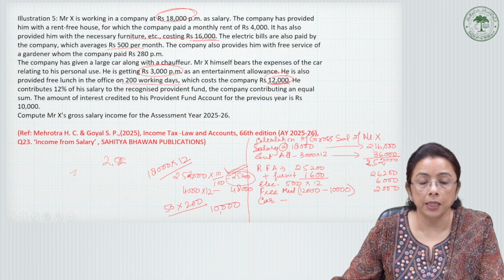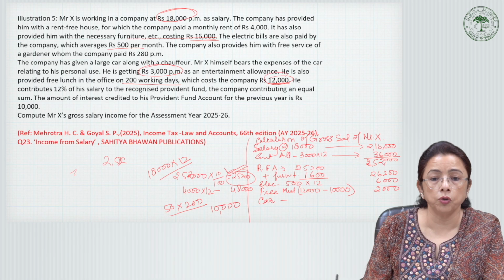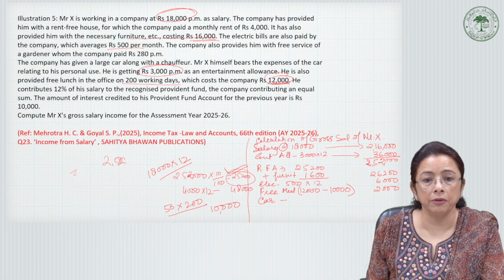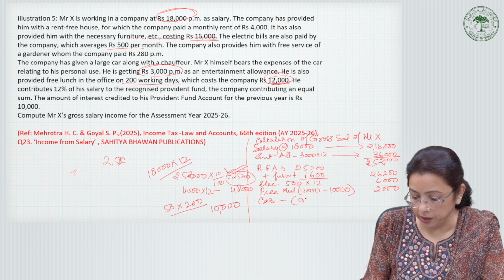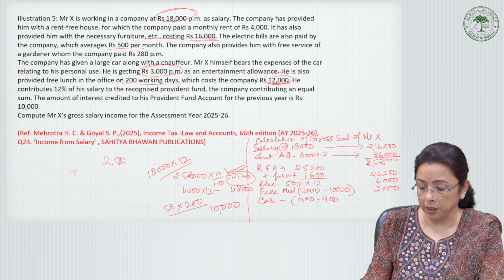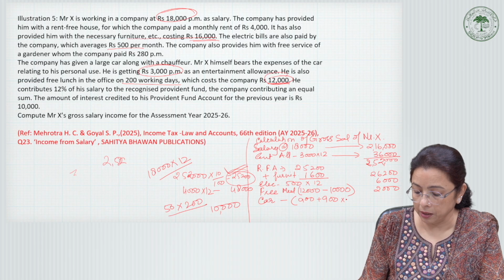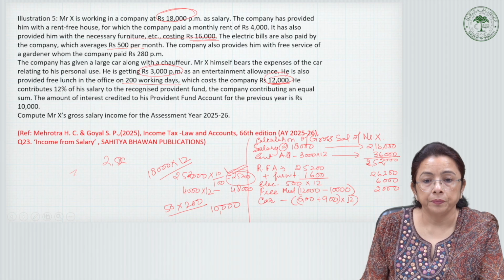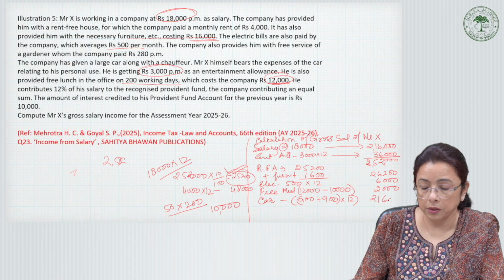So when it is a large car, and he is being given the chauffeur also, and he himself is paying the expenses, the rate is 900 rupees, plus 900 extra for the chauffeur, and the total will be multiplied by 12 for the 12 months. So this comes out to 21,600.